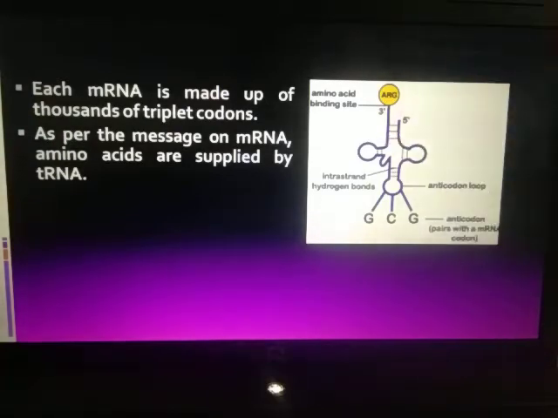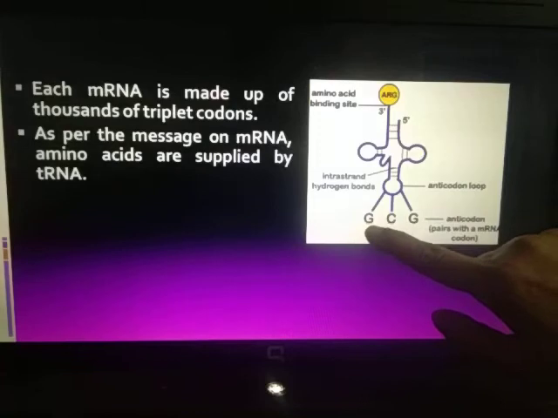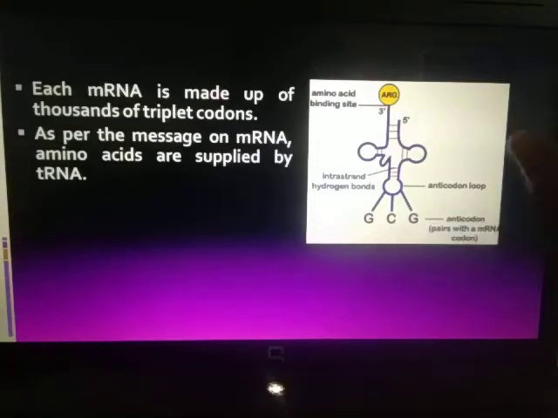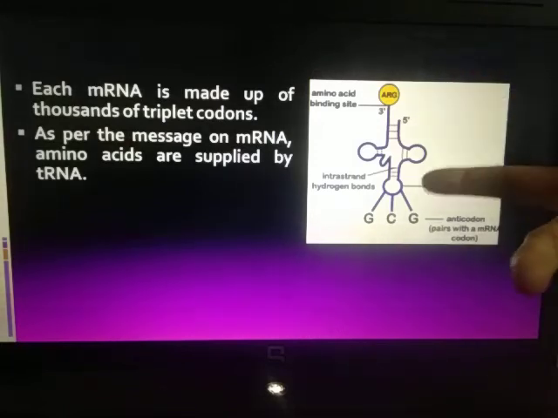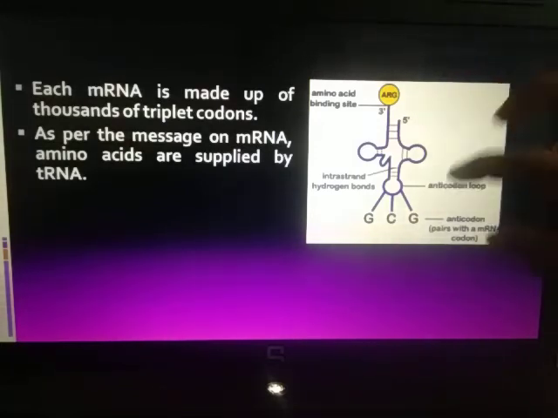Fine. And you can see over here in this picture that it has some code, GCG. Okay, so GCG is actually the anticodon for a triplet codon which is present on mRNA.